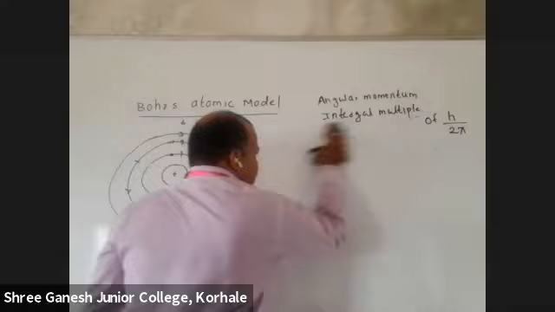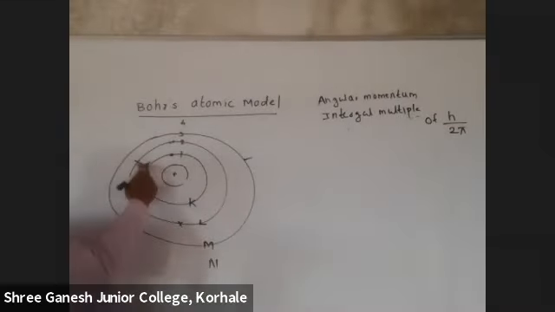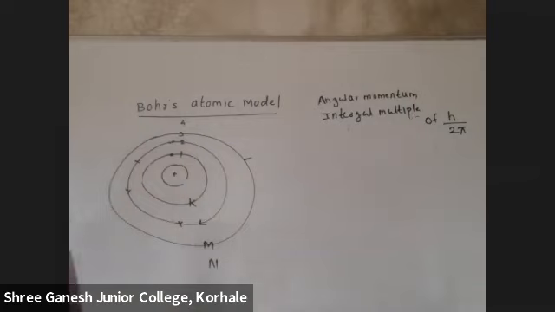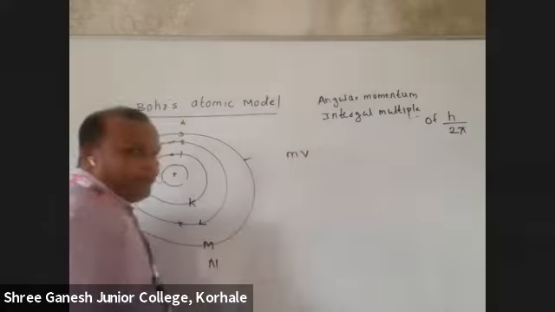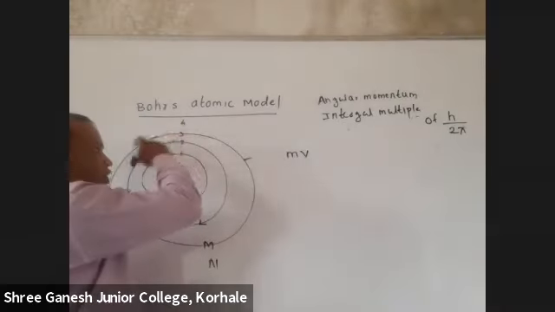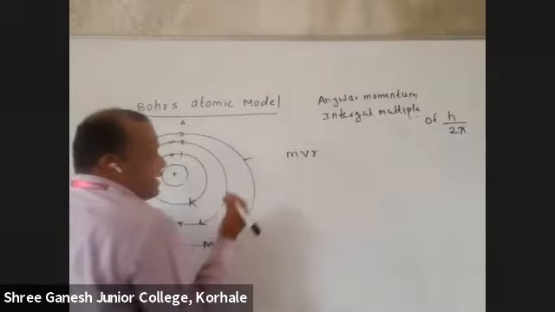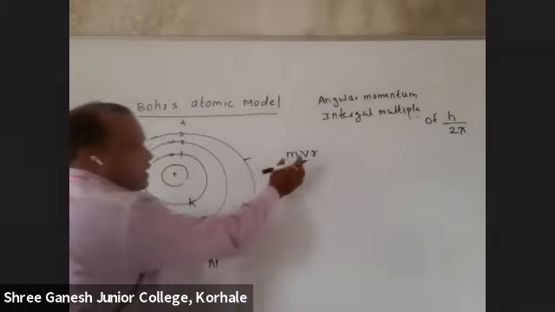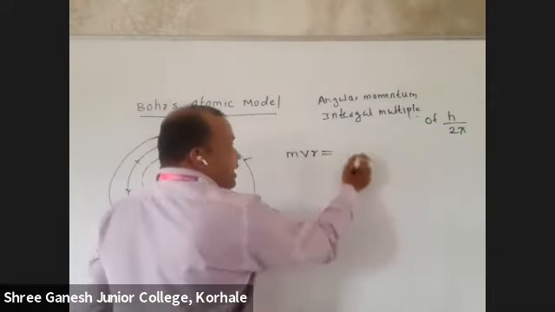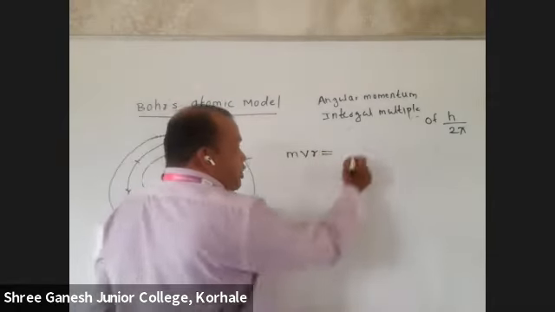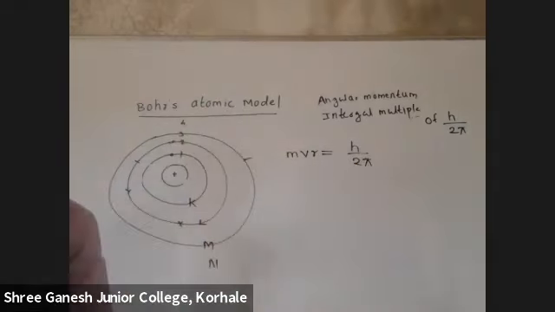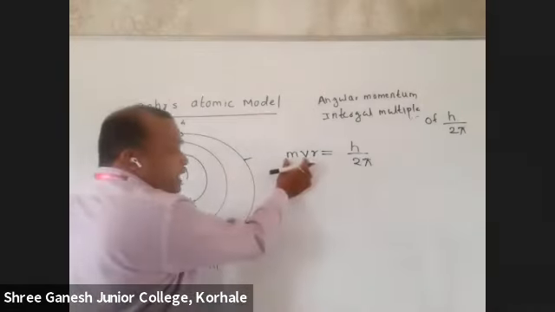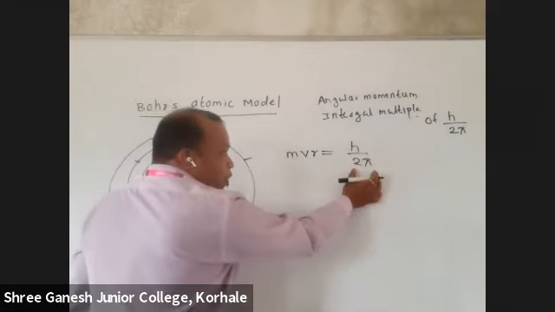Now see here what this point means. They are saying which electrons can revolve in this orbit: those whose angular momentum is an integral multiple of h upon 2 pi. What is angular momentum? Now you know students, mass into velocity is momentum. Angular momentum, because it's revolving, also involves the radius. If it is an integral multiple of h upon 2 pi, then only that electron will revolve in this orbit. Any electron will not revolve.